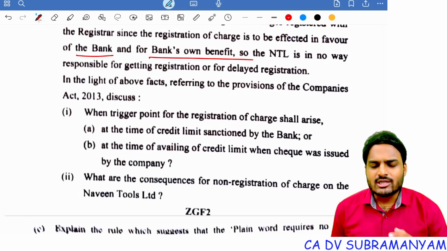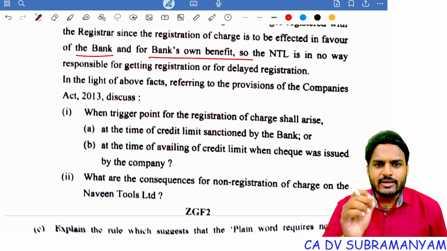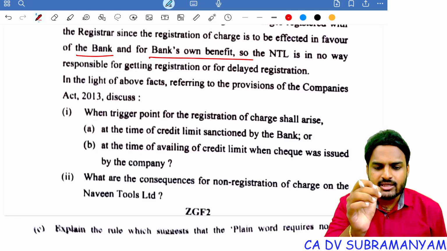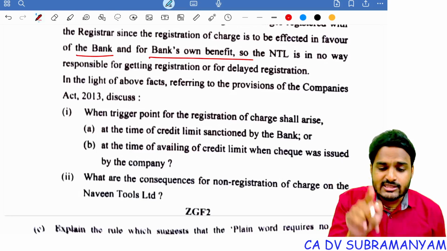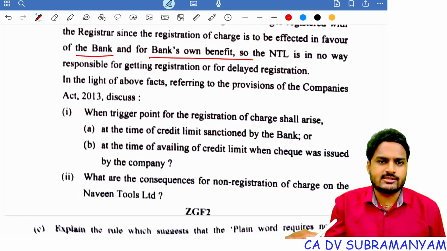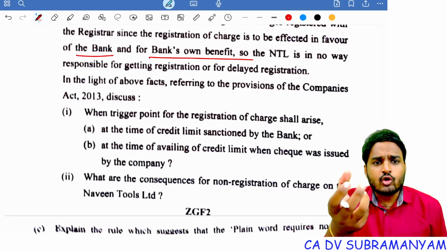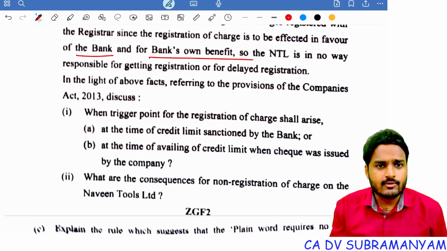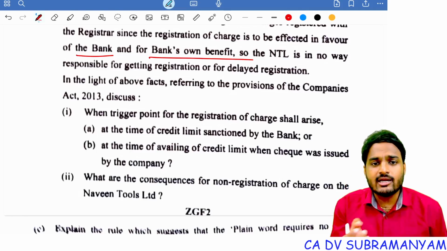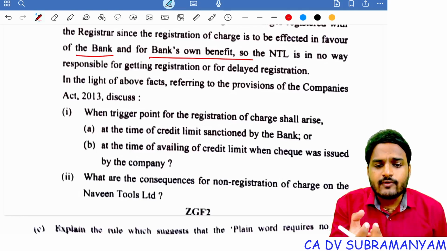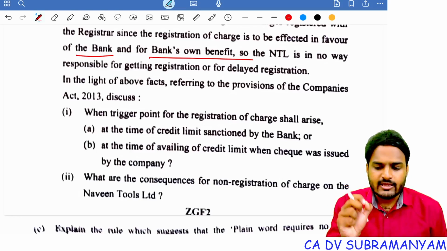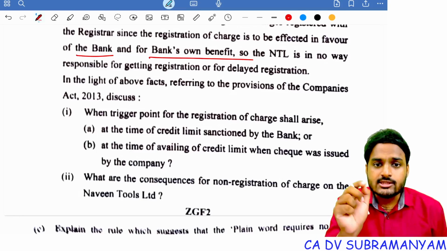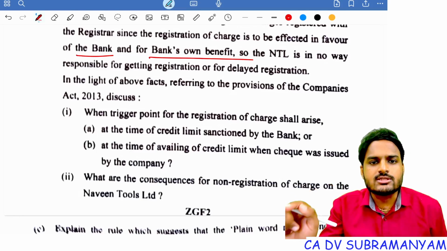Forget about the question. Come on, tell me, when does the company have to register a charge? Whenever the company creates a charge in favor of a charge holder, it is the responsibility of the company to register the charge with the registrar of companies. It is immaterial when they borrowed funds from the bank. Understood? It is immaterial when they availed credit limit, when they got funds from the banks. The only triggering point is creation of charge. When they created the charge, it is the duty of the company to register the charge with the registrar of companies.